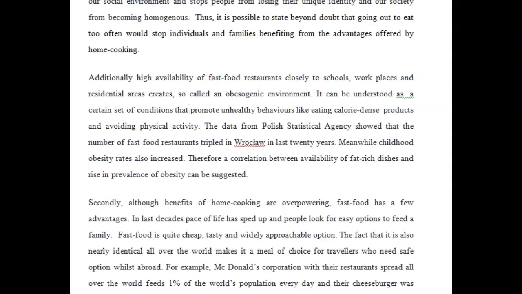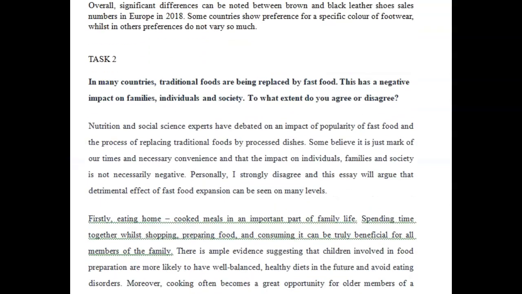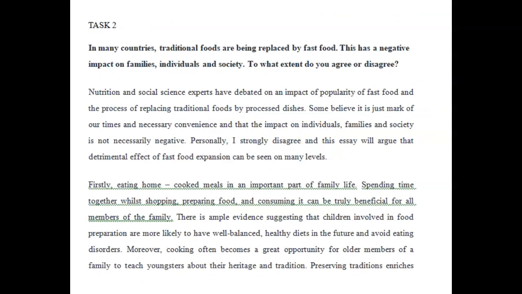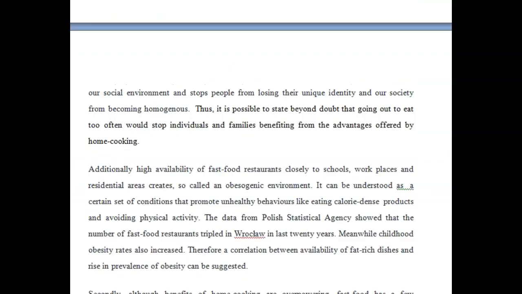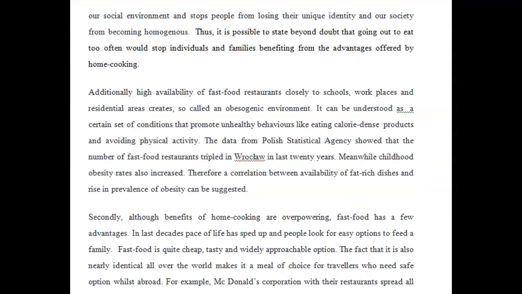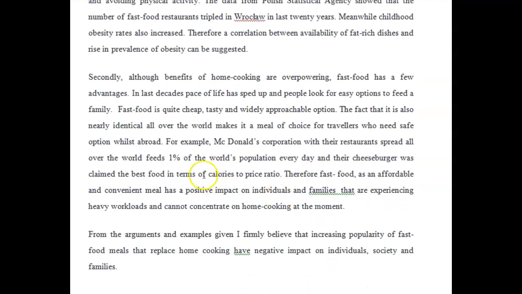So yes, I would have liked this to be clearer that you're talking about how this affects society. And then here, I was very confused because you talked about, I strongly disagree. And this essay will talk about the detrimental effect. So, okay, great. Detrimental effect. And then detrimental effect. And then all of a sudden, here you're talking about how great fast food is. So this was very confusing.